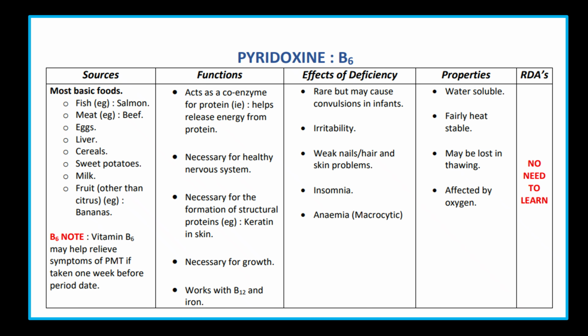Function: coenzyme helping release energy from protein. Deficiency effects: insomnia, weak nails and hair, skin problems, and microcytic anemia. Properties: fairly stable, but may be lost through processing.